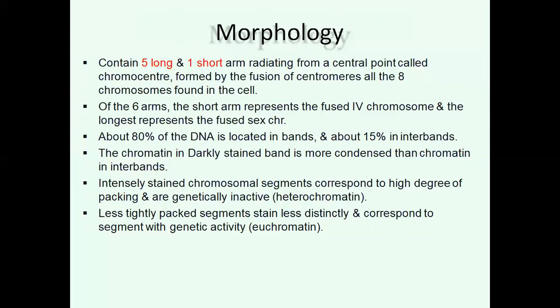About 80% of the DNA is located in bands and about 15% in interbands. A polytene chromosome represents a distinct pattern of transverse banding. It consists of dark colored bands alternating with light colored interbands. So in the band region, active DNA is present, and in the interbands, inactive DNA or inactive genes are present.